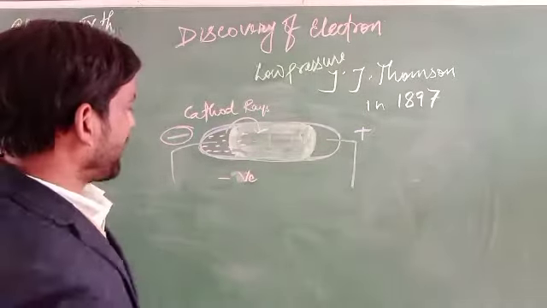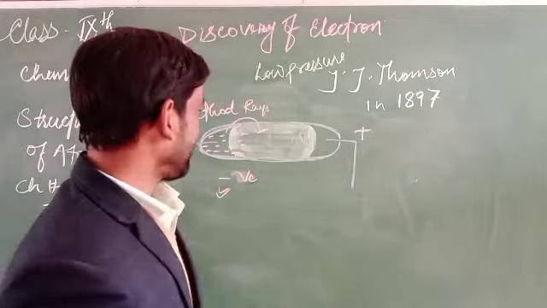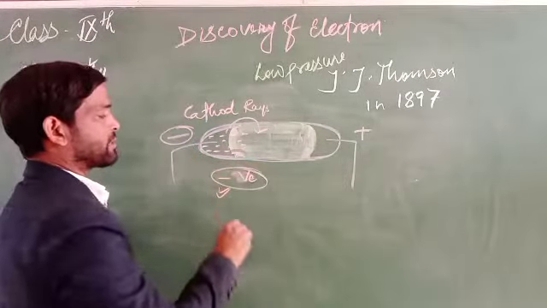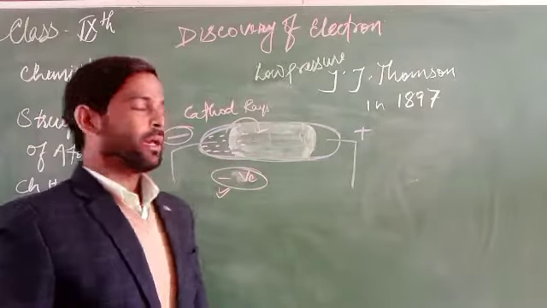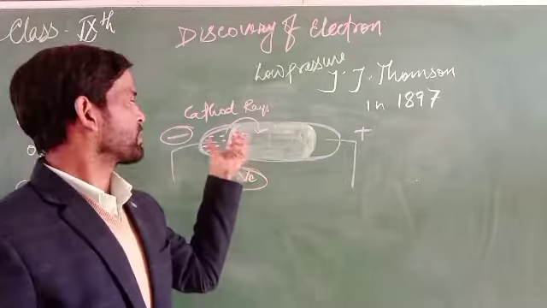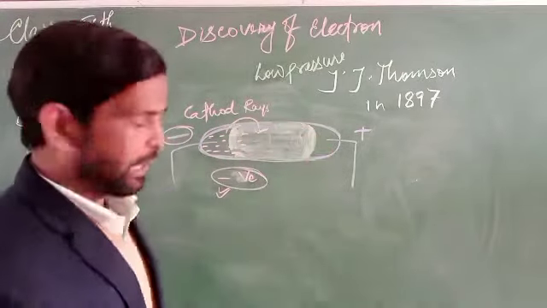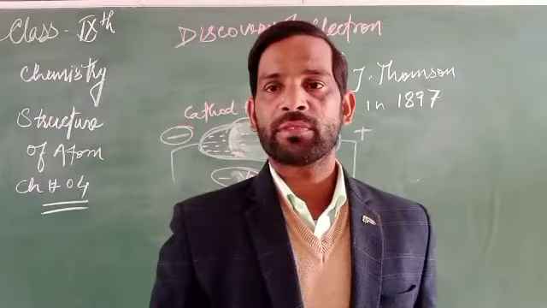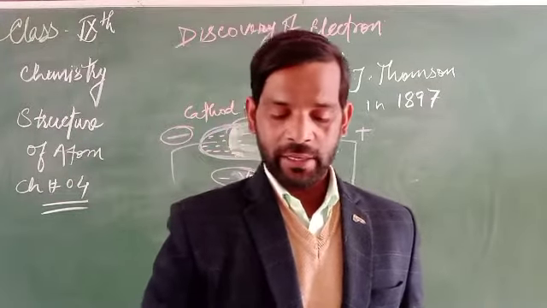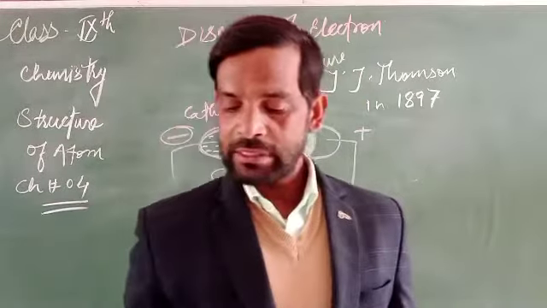So it is proved that electrons contain a negative charge, and it is proved that electrons run in the form of a cathode ray. So this is the way by which we can confirm that an electron is produced.